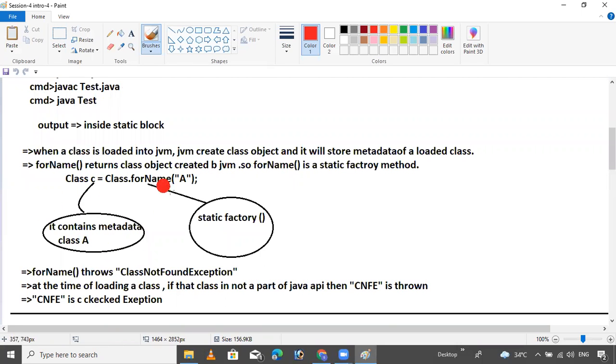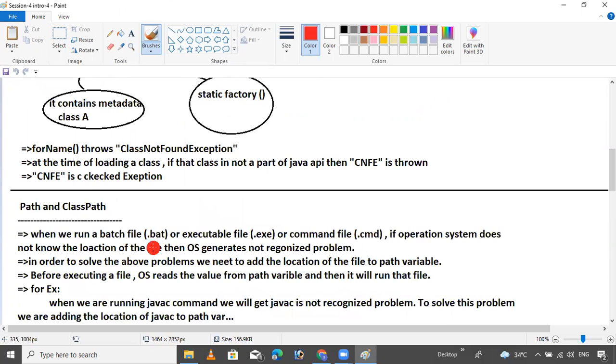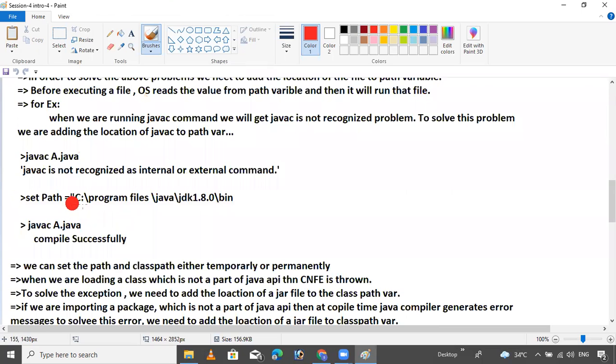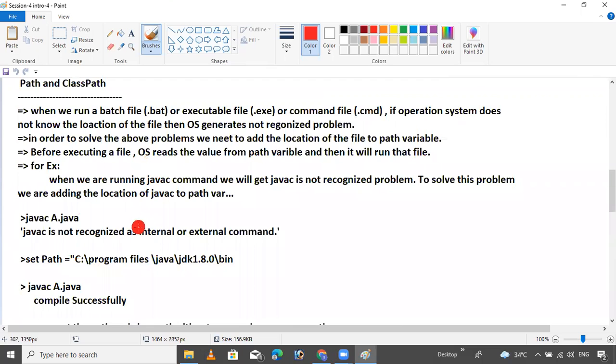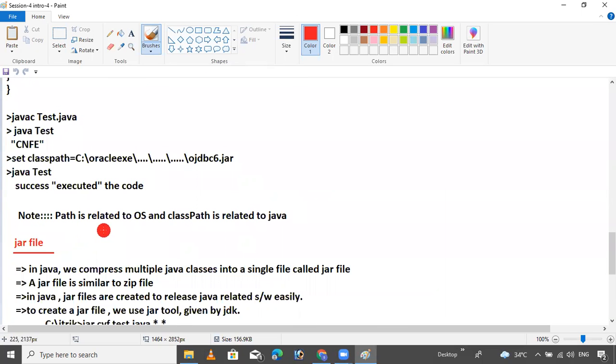This is the metadata of the class, and this is the static factory method. In the previous third session, we discussed what a static method is, and all the possible cases. Path and classpath I have already discussed with you. Path is related to the operating system, classpath is related to Java. This is the main point.